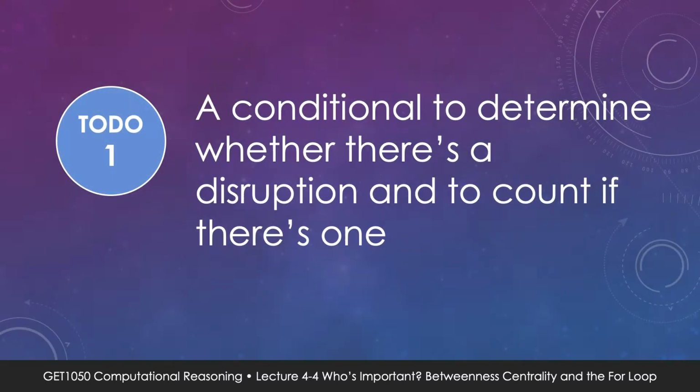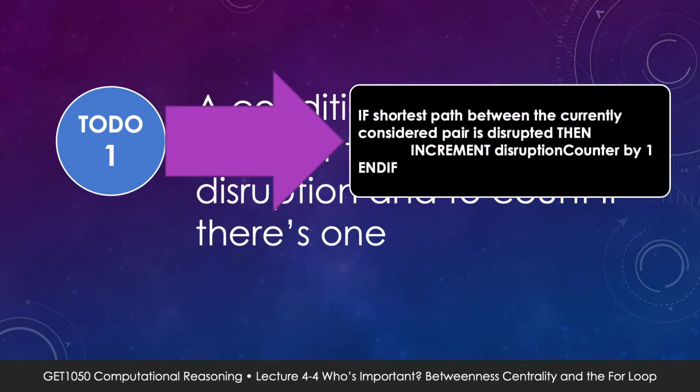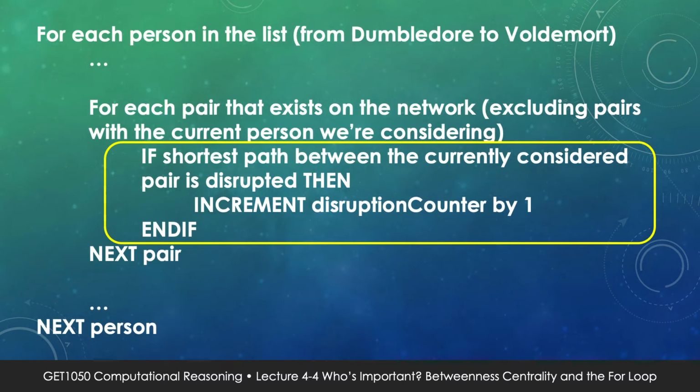next person. So the conditional is pretty straightforward here, right? Increase the counter by 1 if there's a disruption with that pair. Otherwise, do nothing. Don't increase, right? So we can write it in pseudocode like this. If the shortest path between the pair is disrupted, then increment disruption counter by 1. Let's put that into our loop in a loop code.